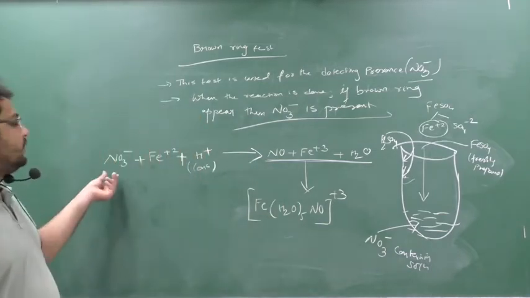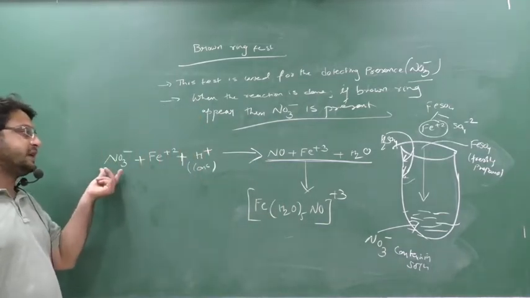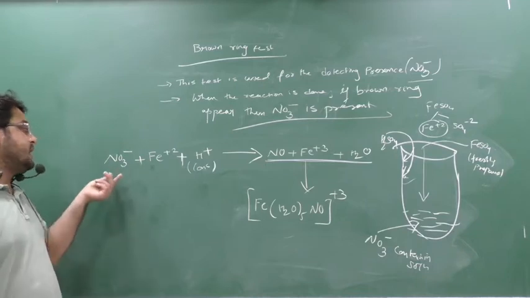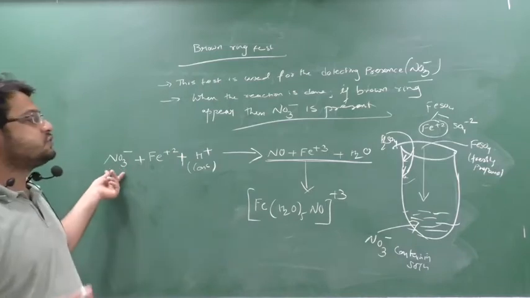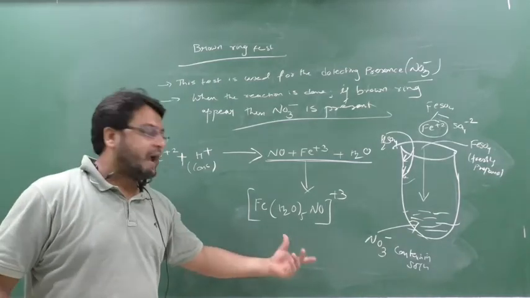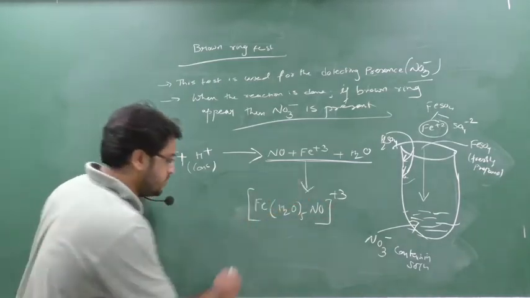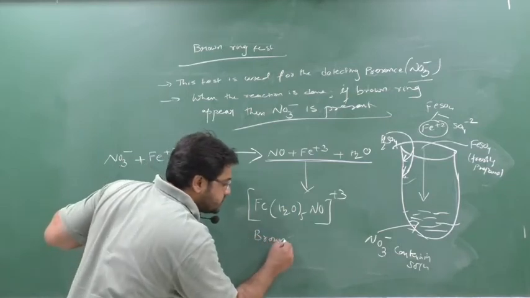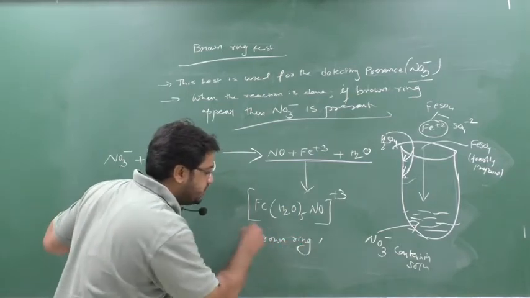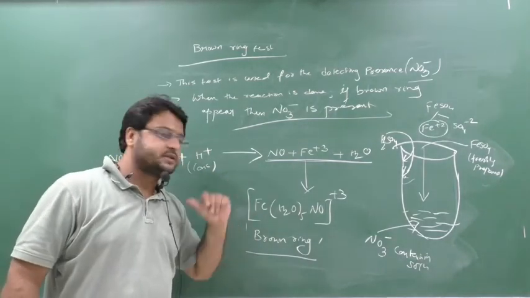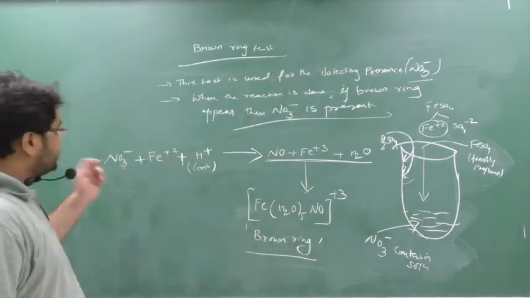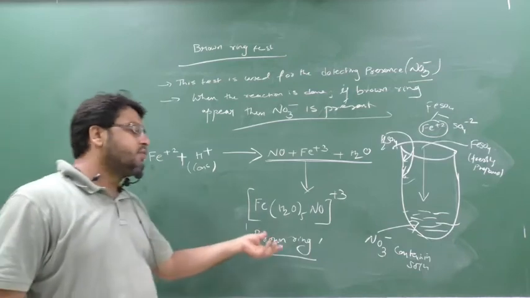See, initially I have taken the nitrate. Yes or no? Because I am detecting the presence of this only. If this is there, then only this complex will form. If NO3 minus is not there, this complex will not form. And this complex itself is a brown ring. So if someone asks what is the formula for the brown ring, this is the formula. This is a coordinate complex compound. Clear? So if NO3 is present, then only this brown ring is formed.